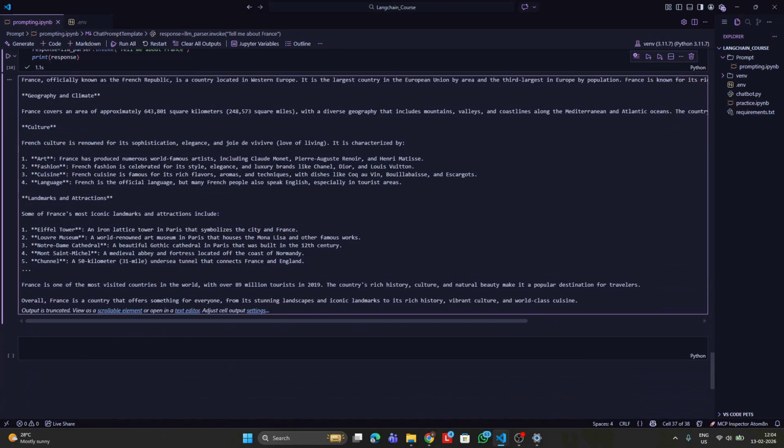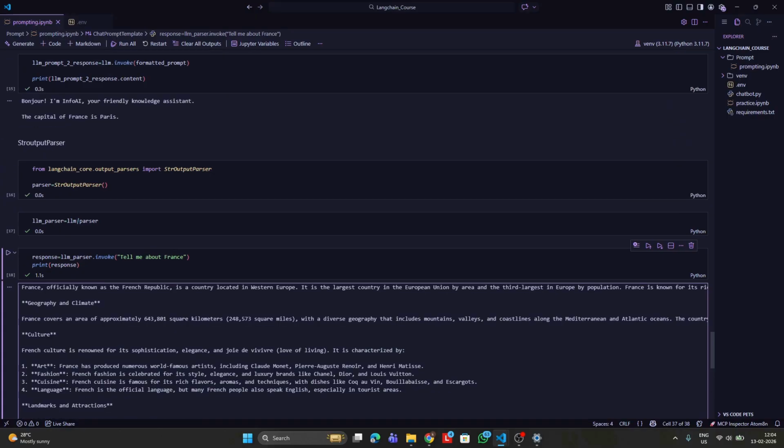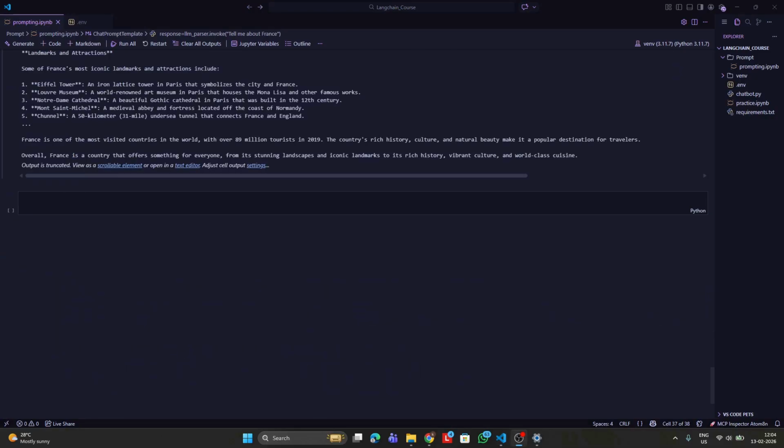So when I click response, print of response, you can see this is how the entire output looks. So StrOutputParser is used to parse through the output and display it in a better manner. Now, using all the things that we have learned here, we will try to create a simple model pipeline for calling a chatbot using this chat prompt template.